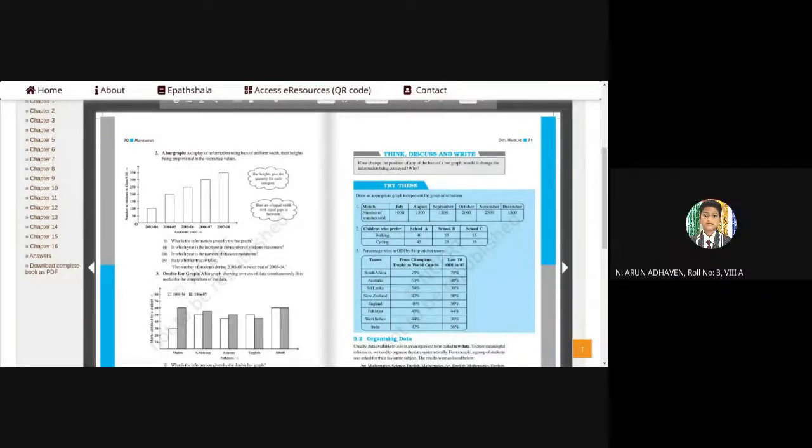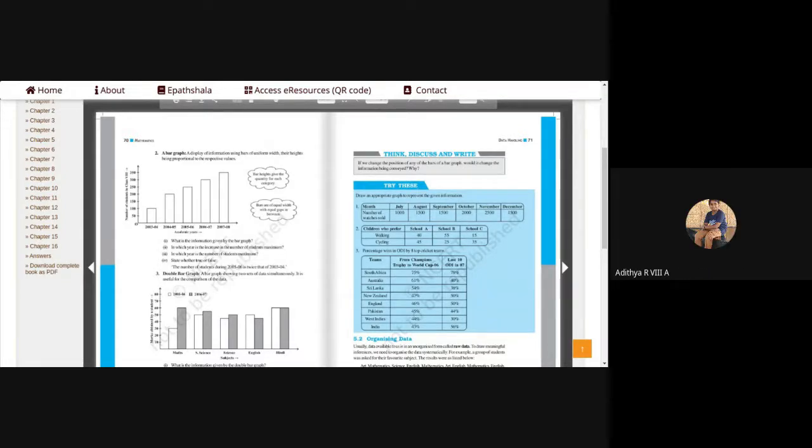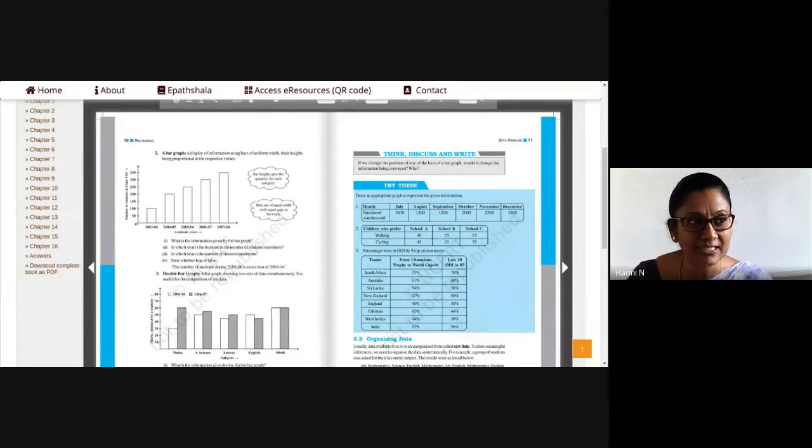Ma'am, we can go by 1,000, 1,500 on the scale. How will you take the scale? Ma'am, 500 only we can take. Ma'am, 1 centimeter is equal to 500 units. 500. You should take 1 centimeter equals 500 units. So 0, the first one will be 500, then 1,000, then 1,500, then 2,000, 2,500. So that will make your graph expand a little. So the scale on the y-axis is very important. Please keep it in mind.